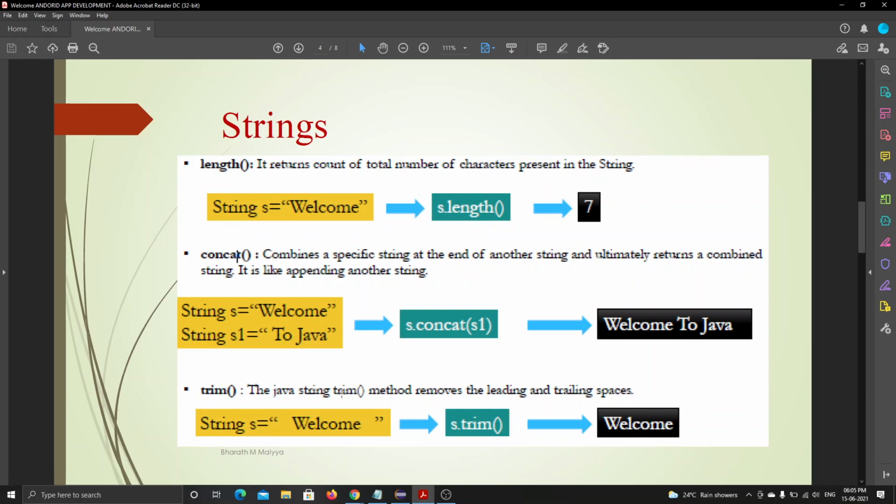See, the Java string trim method removes the leading and trailing spaces. What is leading? Leading means the starting space, and trailing means the ending space. So what if the spaces are in the middle? We can't use this trim option to remove spaces in the middle of the text. We can use it only to remove the starting and ending spaces.